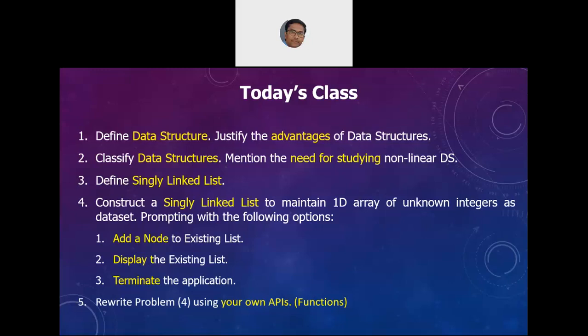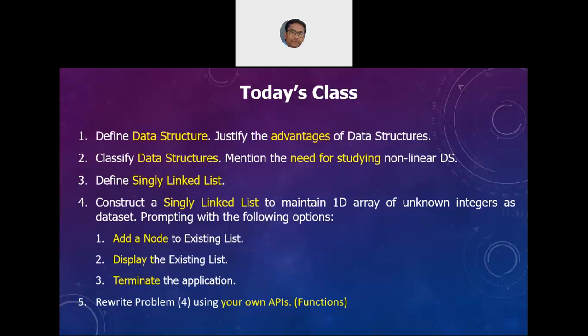Okay, so let me again redefine what a singly linked list is. A singly linked list is defined as a self-referential structure which is maintained with the data of one specific record.